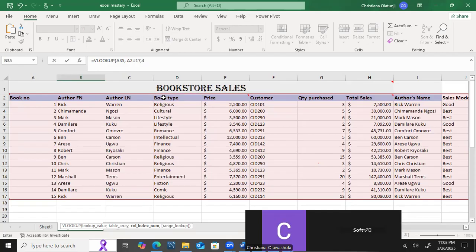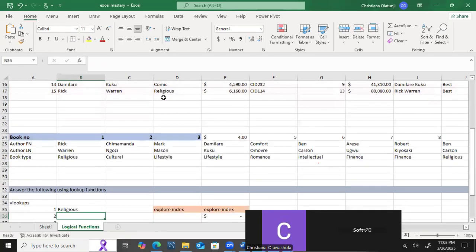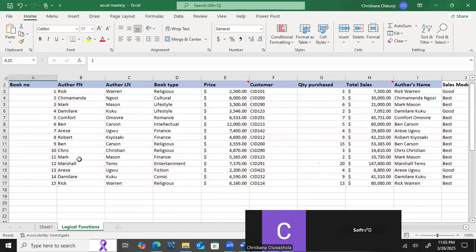After that, it would now be range lookup. For my range lookup, if I want an approximate match, I enter true. And if I want an exact match, I enter false. At this point, I need an exact match, so I enter false, then I enter. Now I have religious, meaning for my number 1 in this bookshop sales table, the column 4, book type, for number 1 is religious.